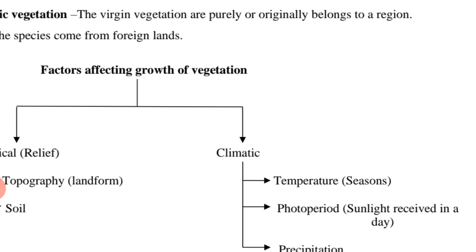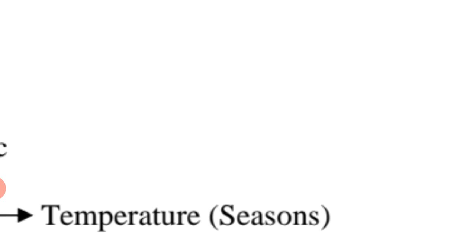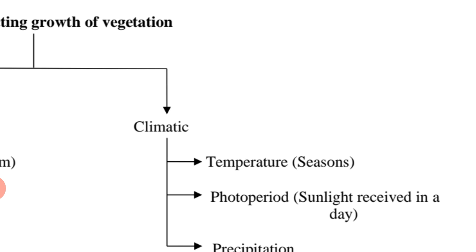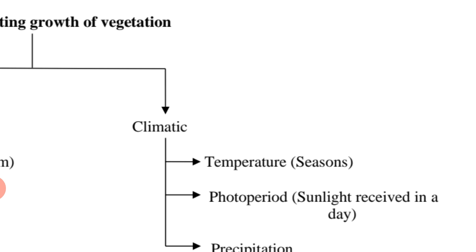Now one example we can take is the Himalayas. Himalayas have two slopes, the northern slopes and the southern slopes. If we are talking about the vegetation cover, then the southern slopes of the Himalayas are densely covered by trees and plants because they are exposed to the sun. At the same time, on the northern slopes of the Himalayas, sunlight is not reaching because of high elevation, so that part, the northern part, remains sparsely vegetated.